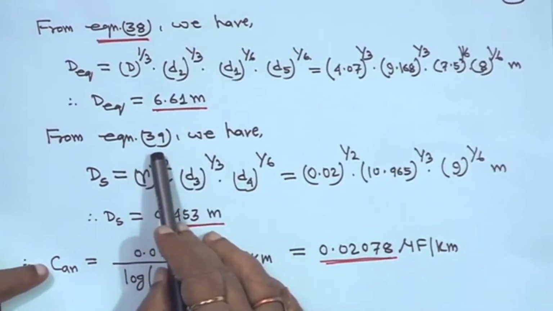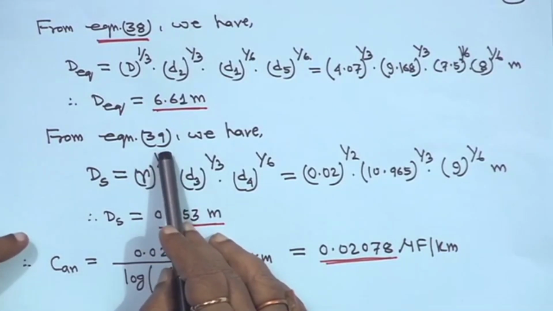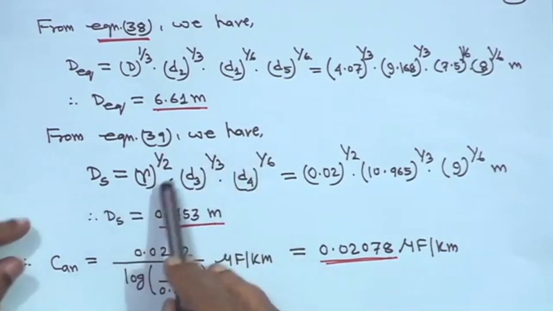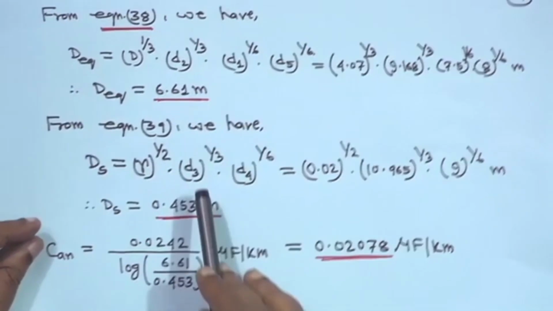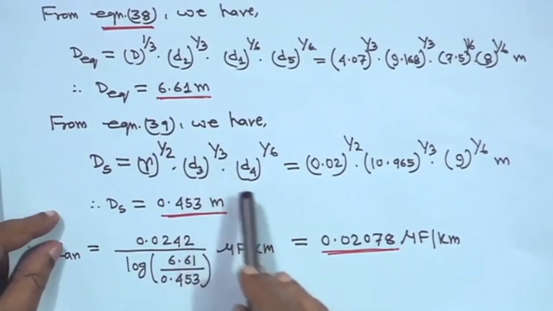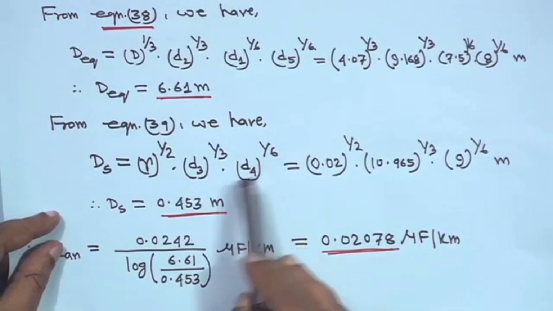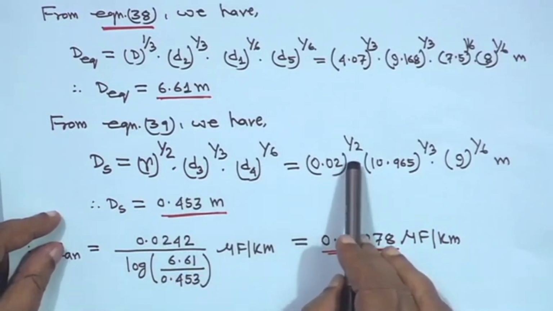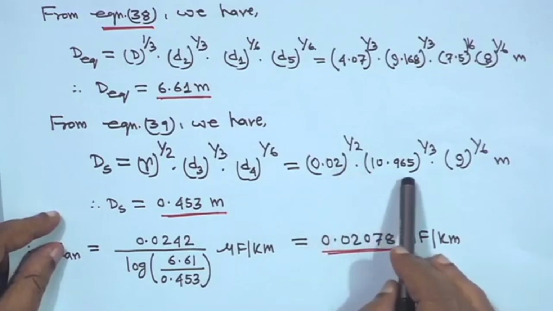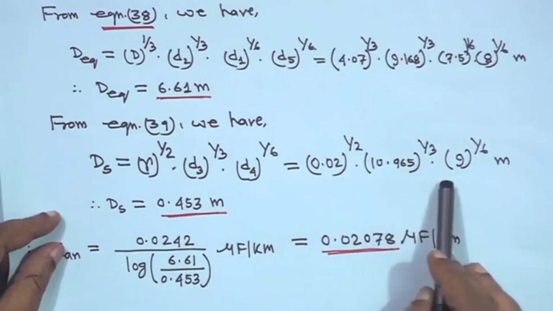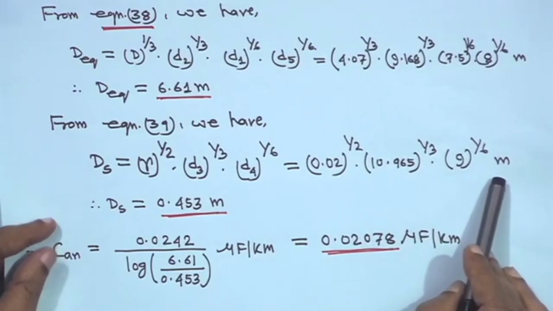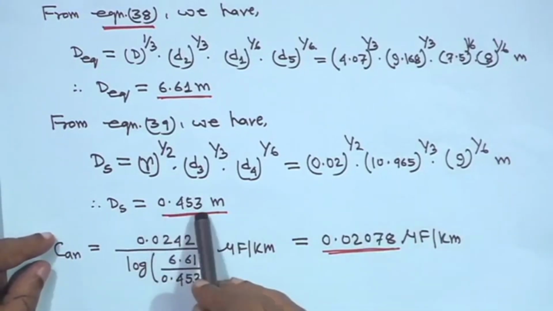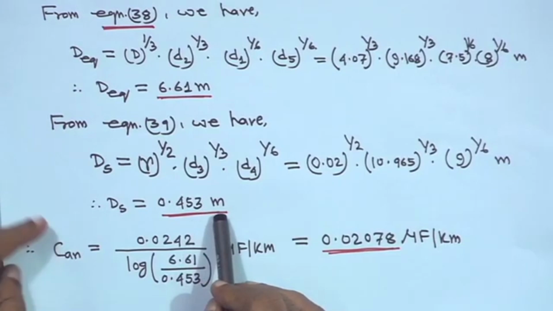Similarly, from equation 39, which we have already derived, Ds is equal to r to the power half, d3 to the power 1/3, d4 to the power 1/6. Substitute r, d3 and d4 here. So, 0.02 to the power half into 10.965 to the power 1/3 into 9 to the power 1/6 meter. That will give you Ds is equal to 0.453 meter.